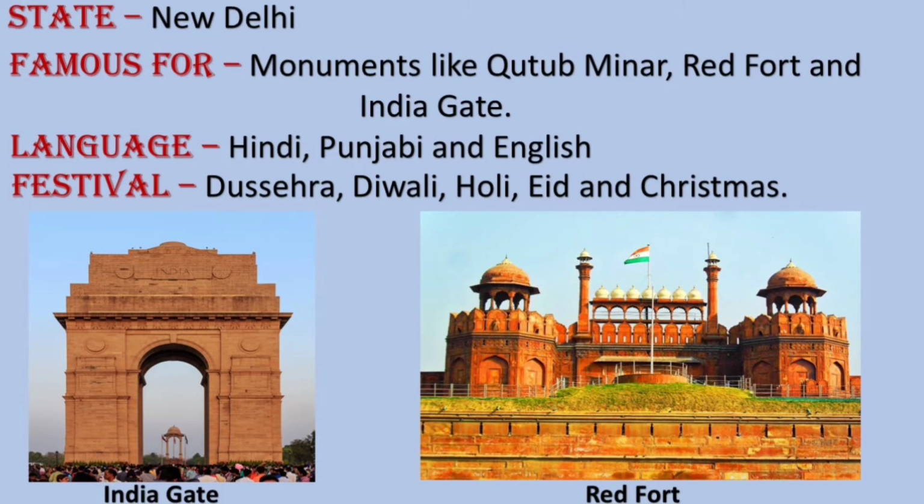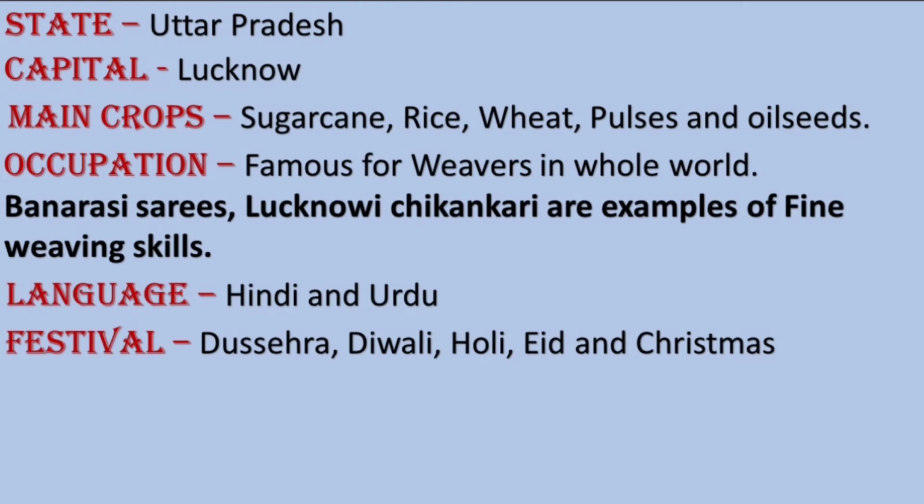The second state is Uttar Pradesh. The capital of Uttar Pradesh is Lucknow. The main crops grown here are sugarcane, rice, wheat, pulses and oil seeds.